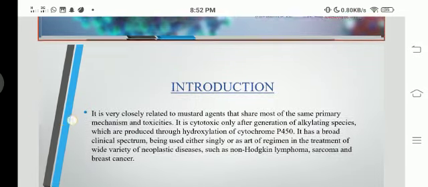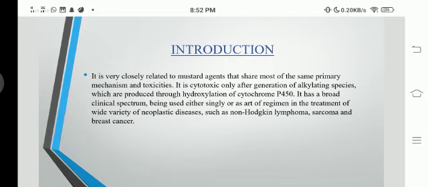So firstly, we know what cyclophosphamide is. We all know that it is a mustard agent and an alkylating agent which acts through hydroxylation by cytochrome P450, and it is broadly used in various regimens to treat neoplastic diseases like non-Hodgkin lymphoma, sarcoma, and breast cancer.